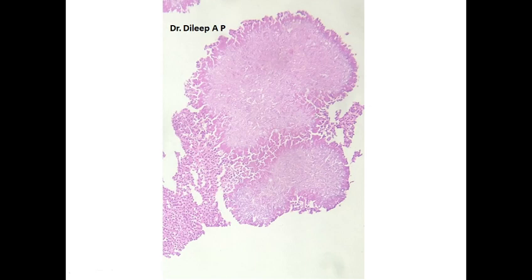This is due to antigen-antibody complex and debris from the host inflammatory cells. So antigen-antibody complex and debris from the host inflammatory cells constitute this amorphous eosinophilic material deposition, also called Splendore-Hoeppli phenomenon.